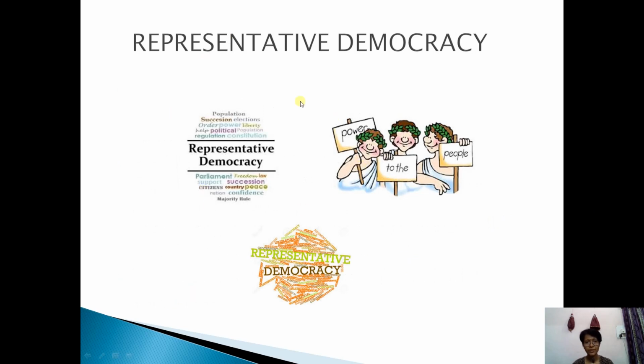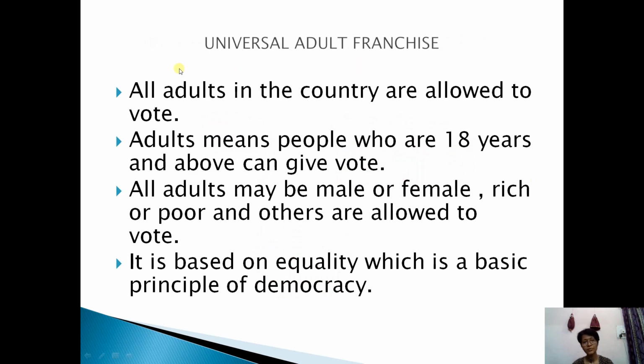Here are some pictures which represent the representative democracy, where people are all in all, or you can say powerful. Universal adult franchise: all adults in the country are allowed to vote. In an election, only adults can give the vote. Adults means people who are 18 years and above.